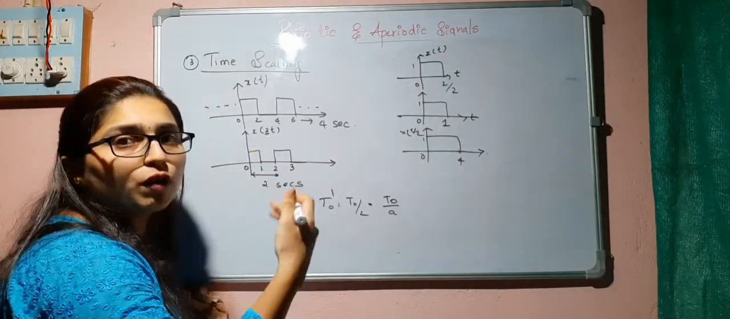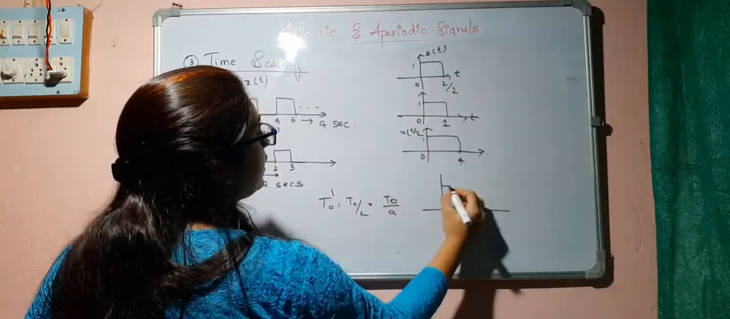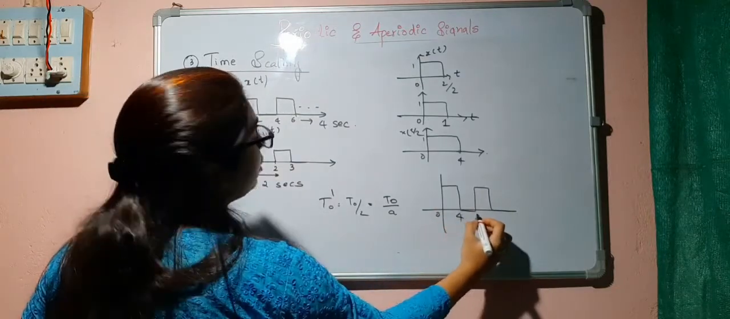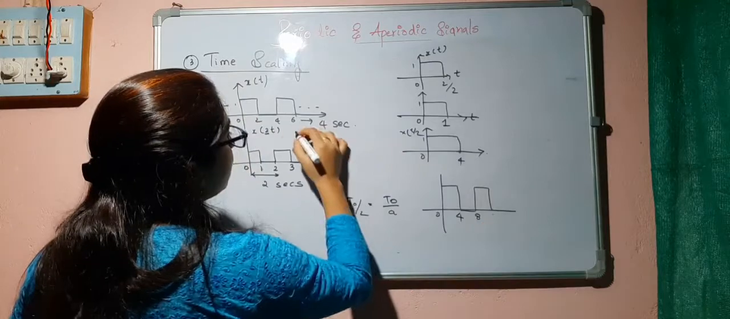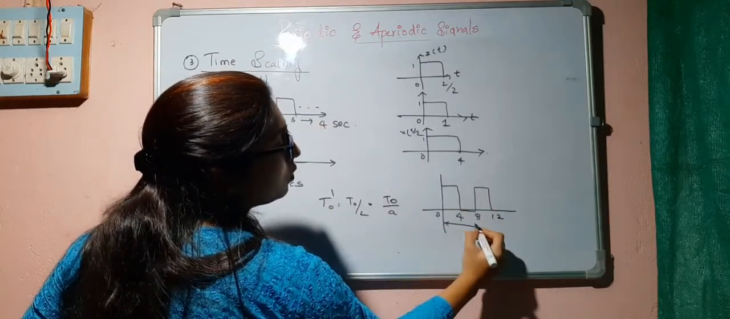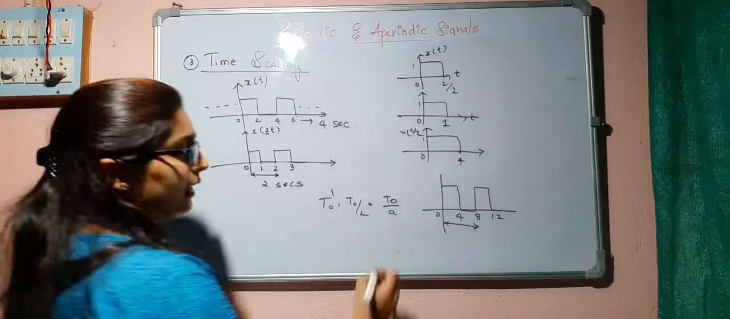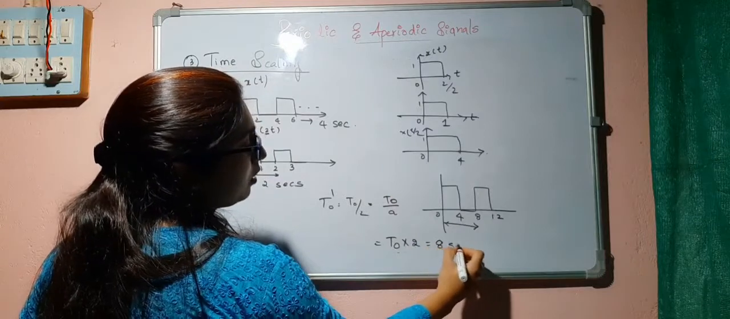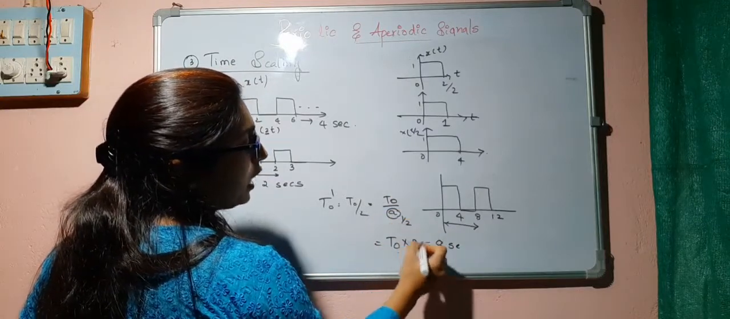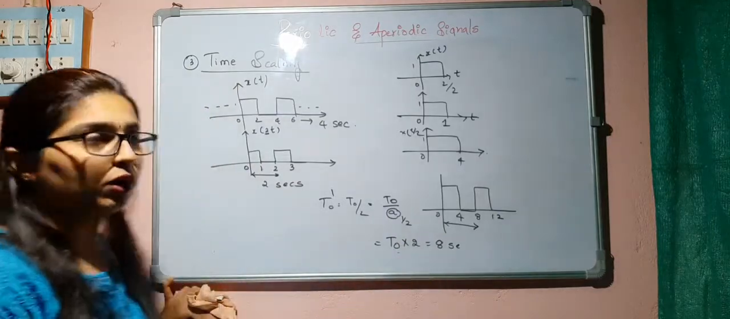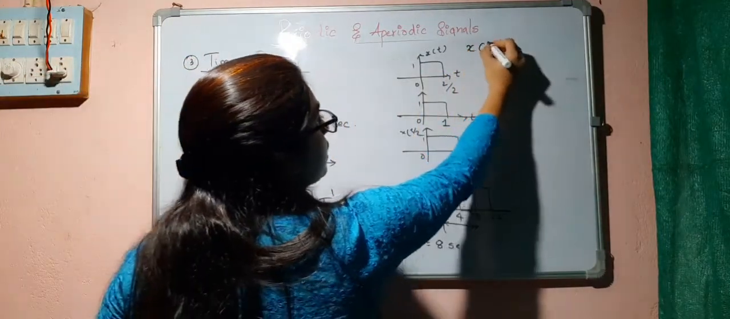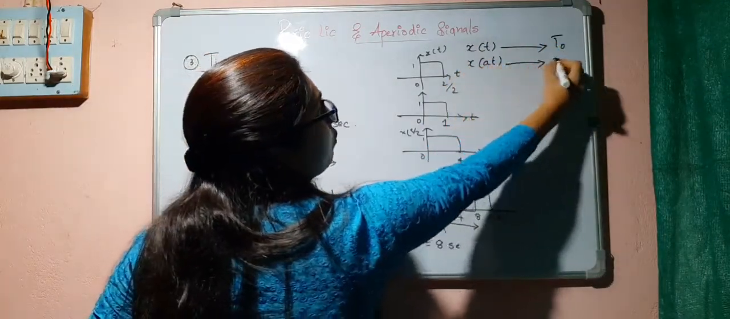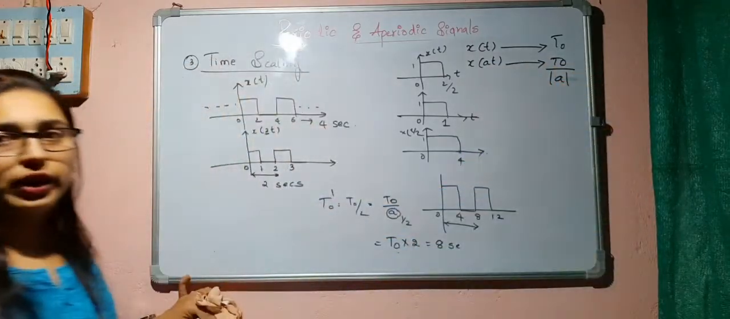Suppose it was x of t by 2, then you will have the signal like this. The values will be multiplied by 2, so it is 6, 8, 12, and it will be repeating after 8 seconds. So T naught into 2, like 4 into 2, 8. Because A will be 1 by 2, it goes to the numerator, so it becomes 2 into T naught. Normally we can say if x of t has the fundamental period T naught, then x of at will have the fundamental period T naught divided by mod A.